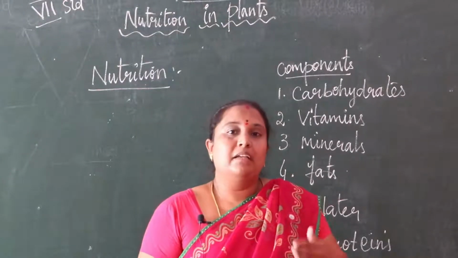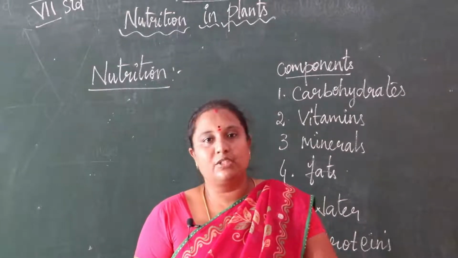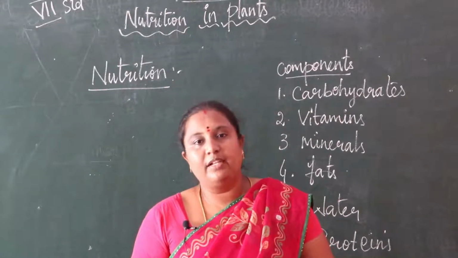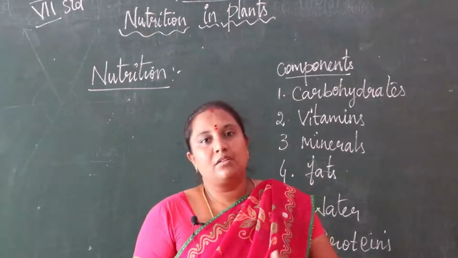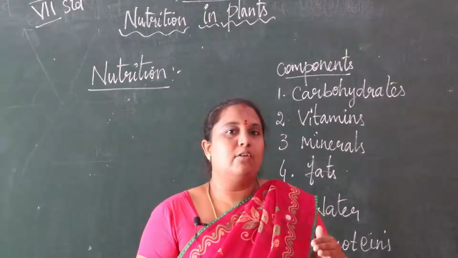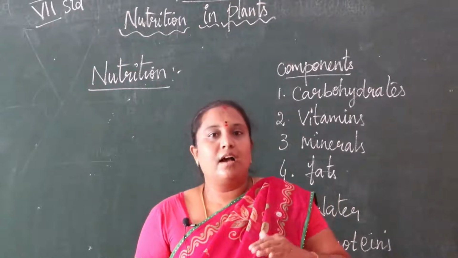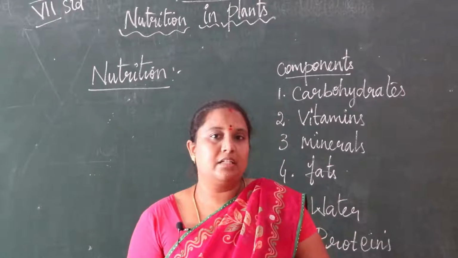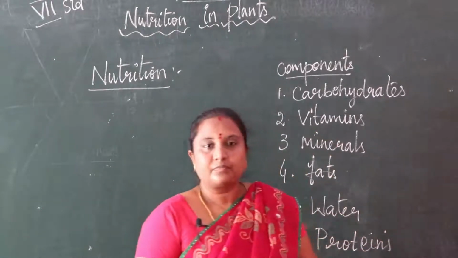By the seasons also we take so many changes. We want to eat vegetables and fruits. Different kinds of vegetables and green leaves have so many minerals and vitamins in them.